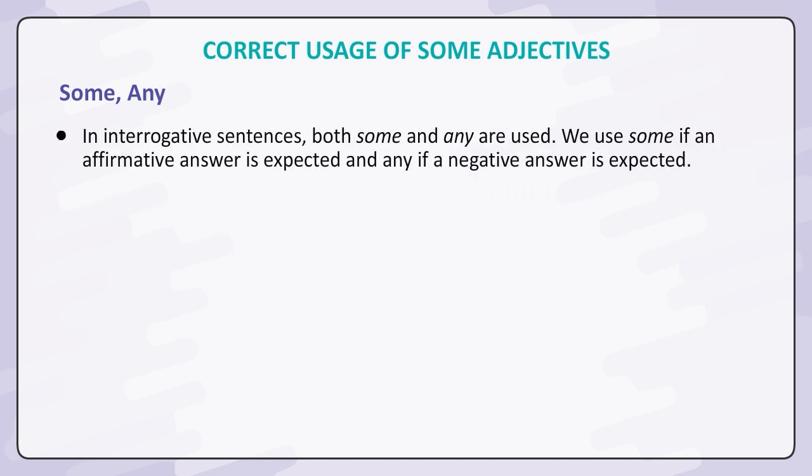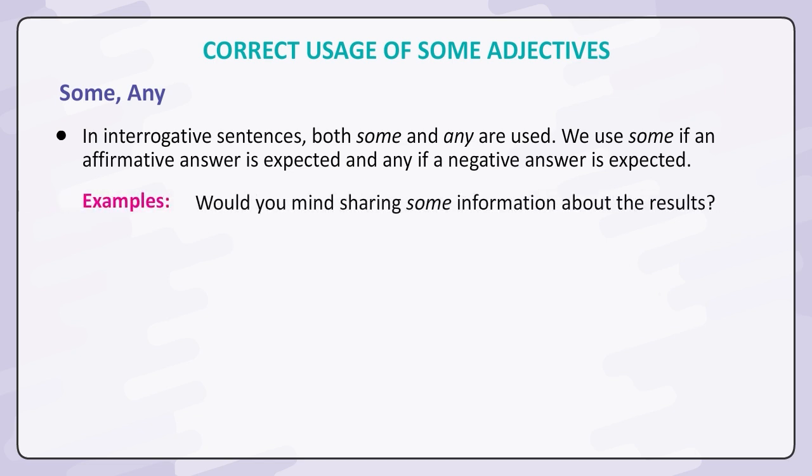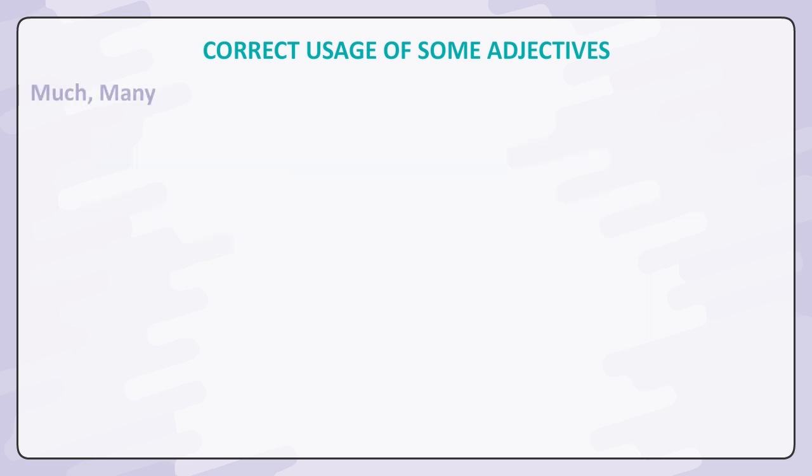In interrogative sentences, both some and any are used. We use some if an affirmative answer is expected and any if a negative answer is expected. Examples: would you mind sharing some information about the results? Do you have any water?